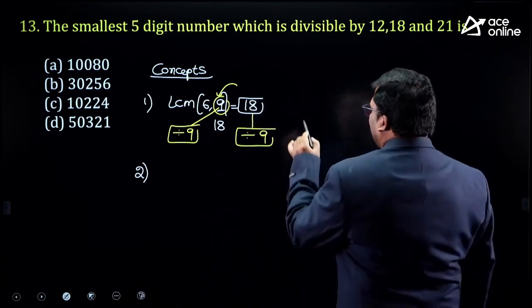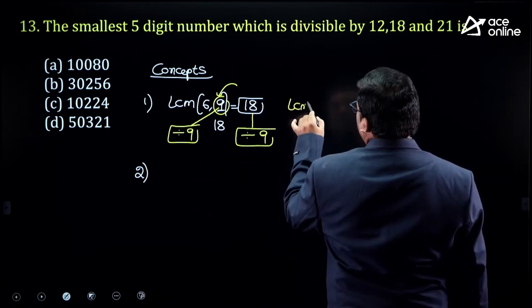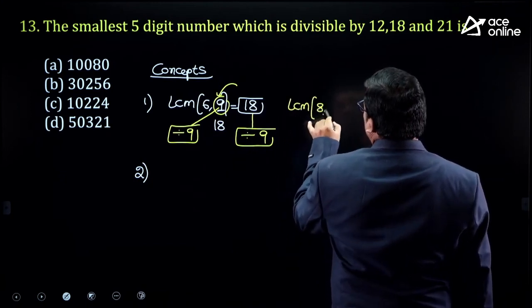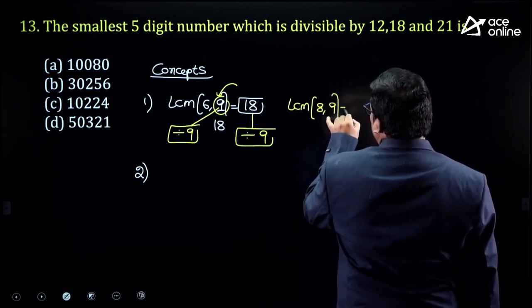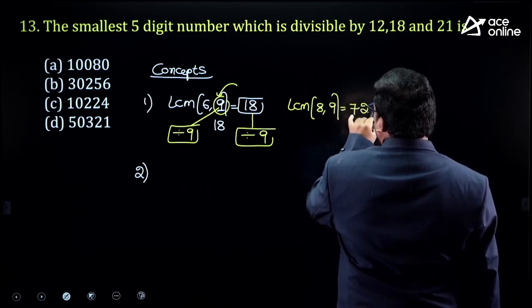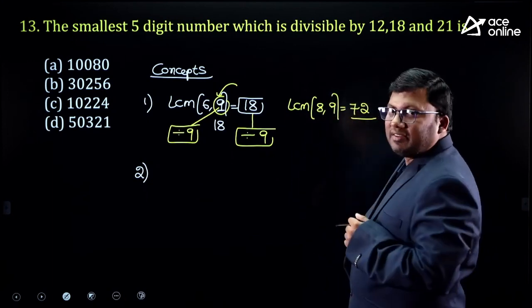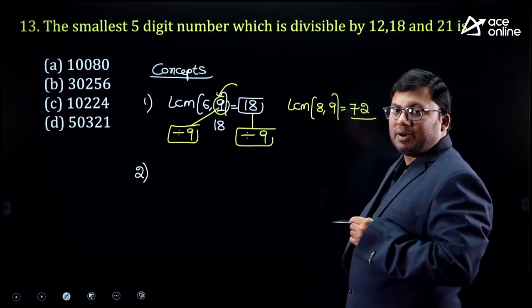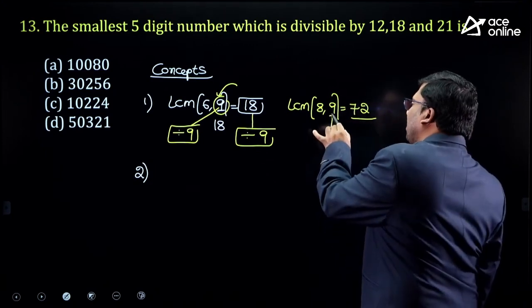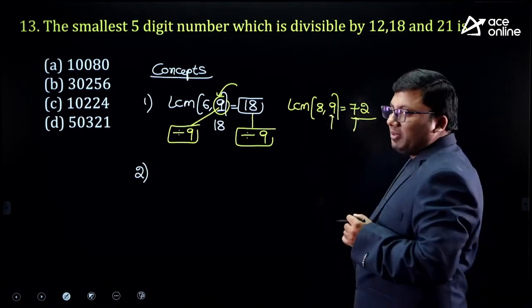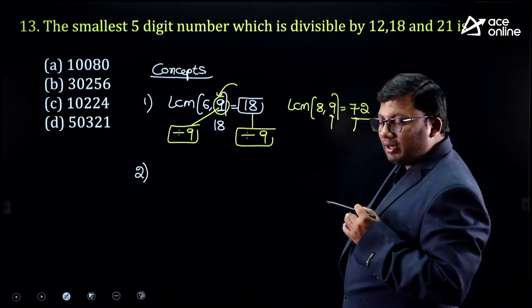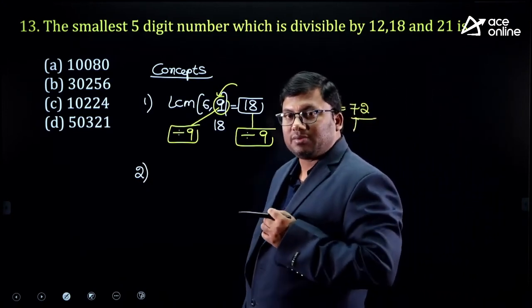One more example. LCM of 8 comma 9. LCM of co-prime numbers is their product. 8 into 9 is 72. Input one number, it is divisible by 9. Answer also it is divisible by 9.